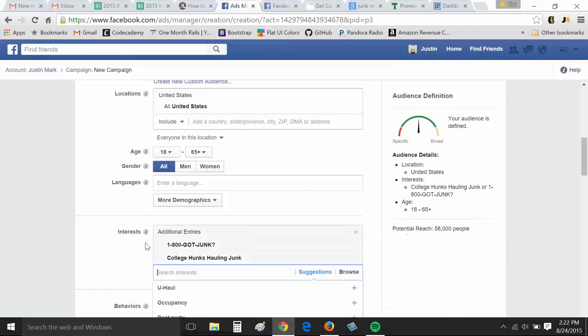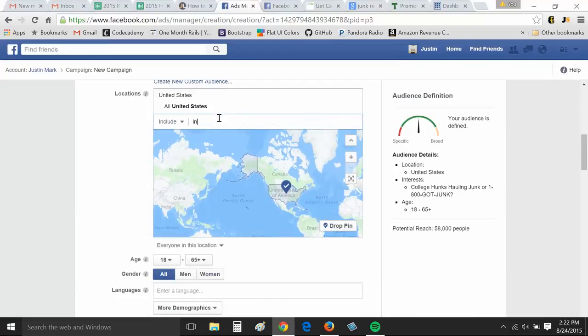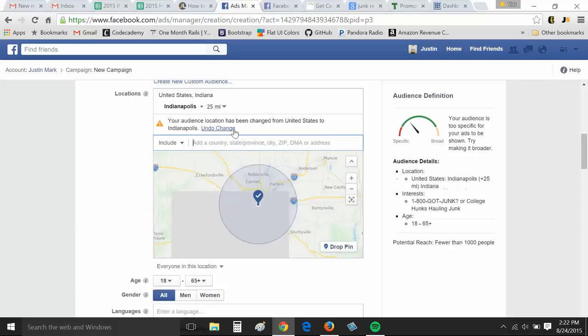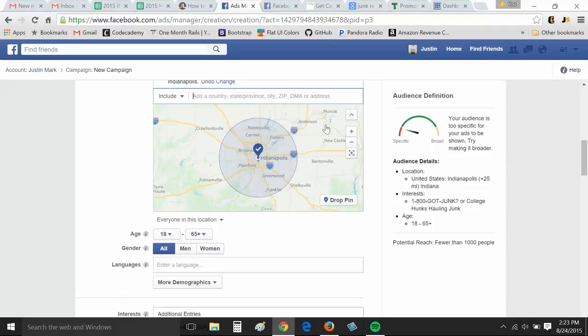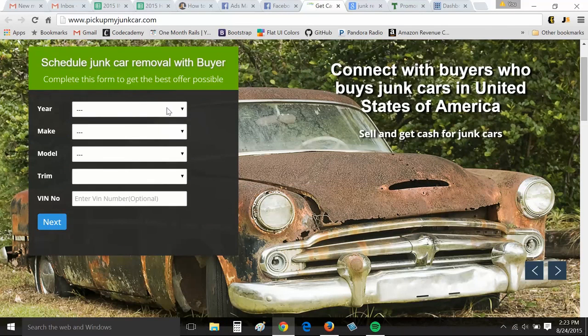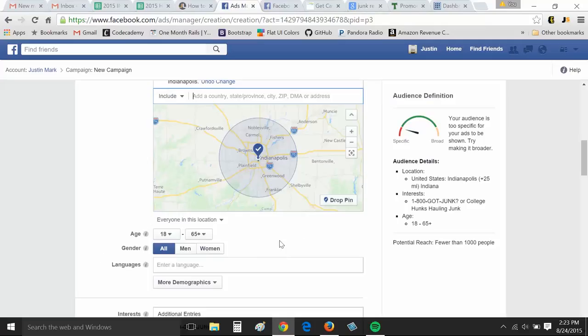So according to that, I want to get as targeted as possible, right? So I'm going to target the city. Let's say we know one of our car buyers is in Indianapolis. So now we're really pinpointing a smaller audience, hopefully even more laser focused, right? But once we've run one of these general ads, that's when we can do A/B split testing. We can find out, okay, probably men most likely are clicking this form and signing up to schedule their junk car removal. But again, I'm just assuming this. We're going to find this out on our Facebook Insights page once we start driving traffic to it.